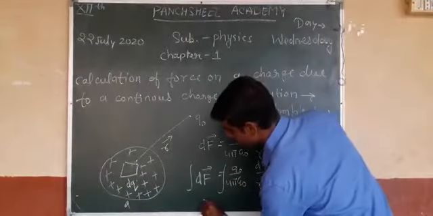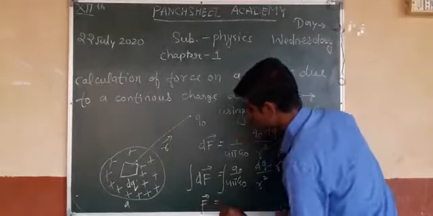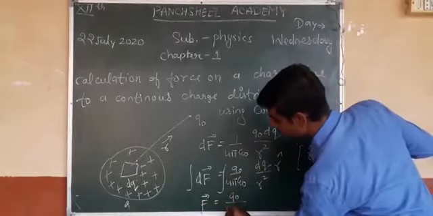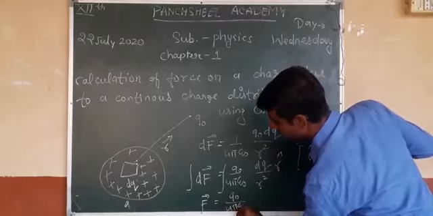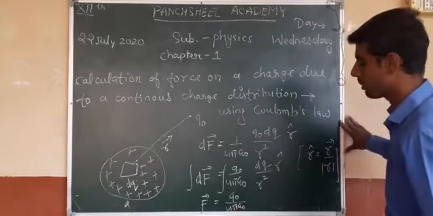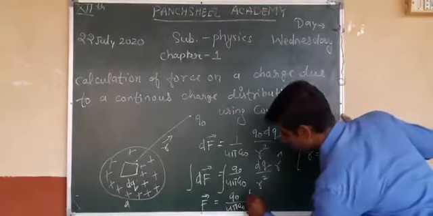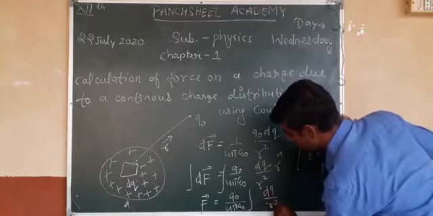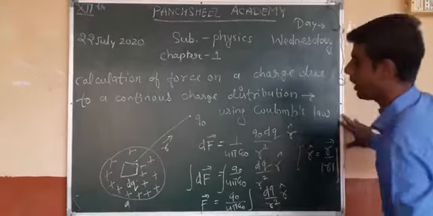Then F vector equals Q naught upon 4 pi epsilon naught, integration dq upon r square into r vector upon r cube.